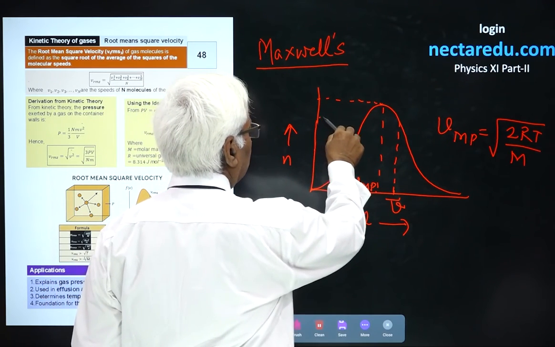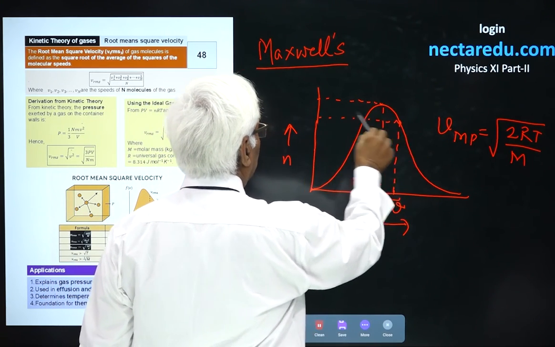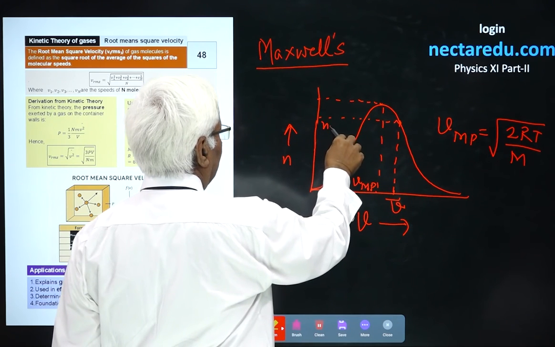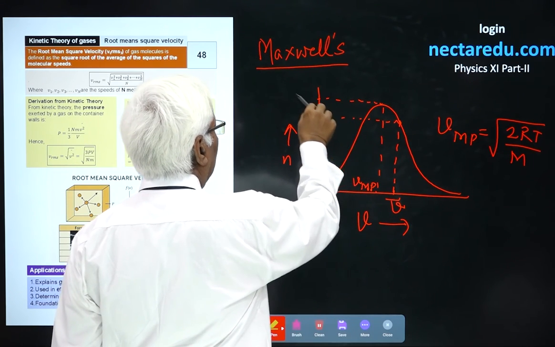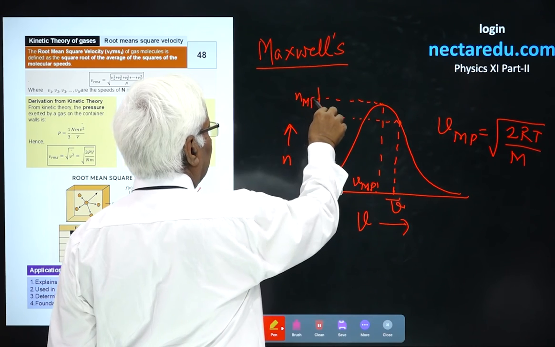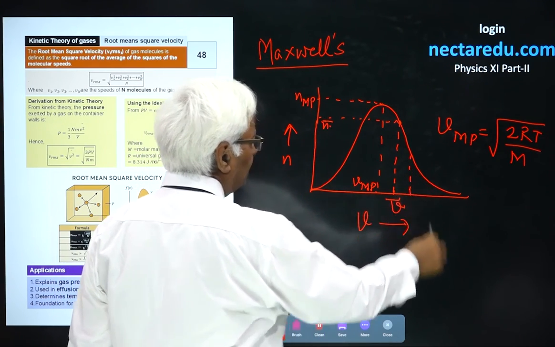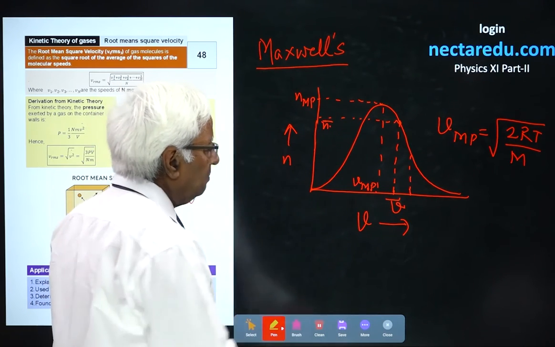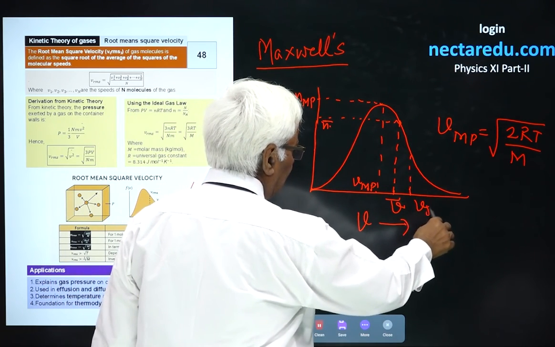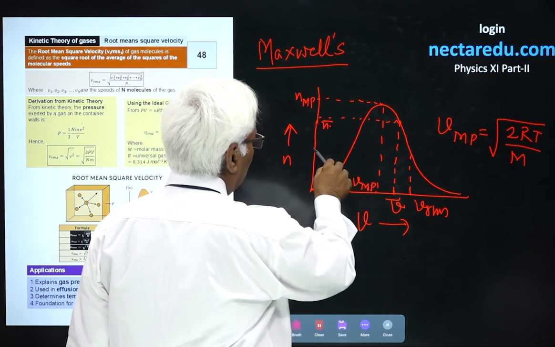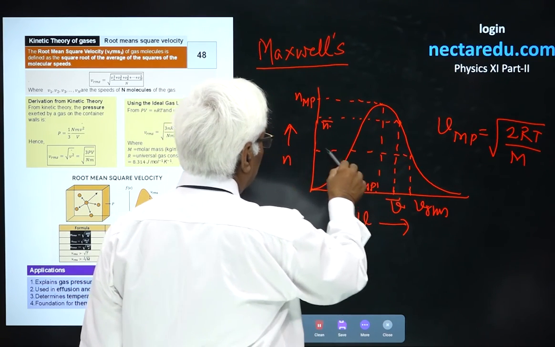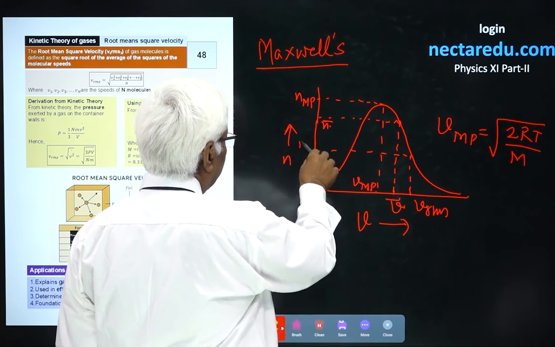The number of molecules at this velocity is still less, and here it is n_mp. And most surprisingly, the number of molecules at RMS velocity was found to be the minimum amongst these three.